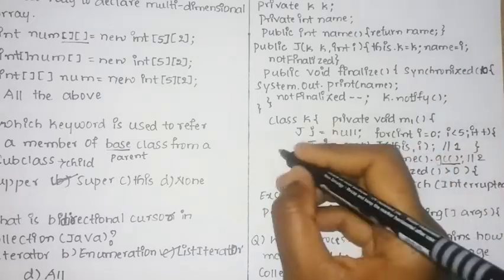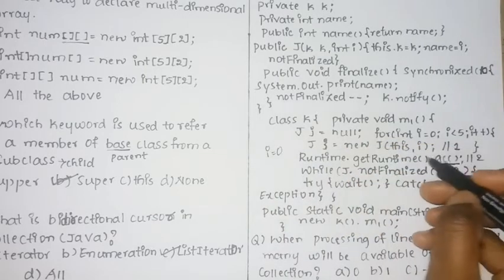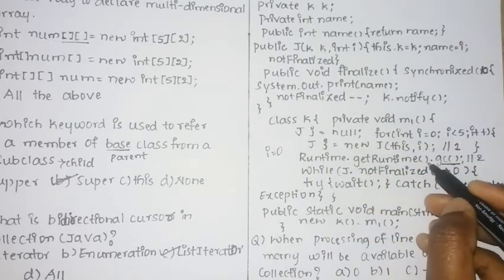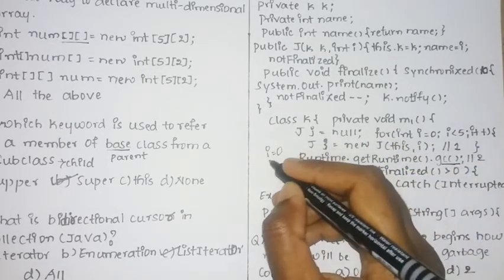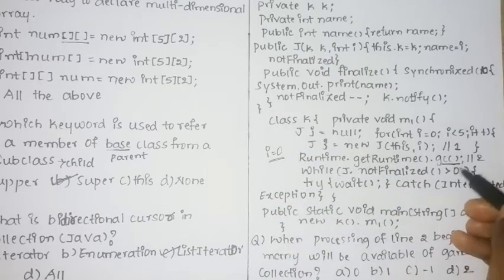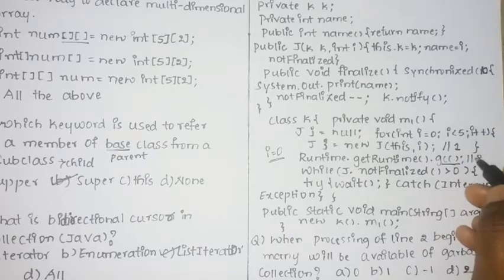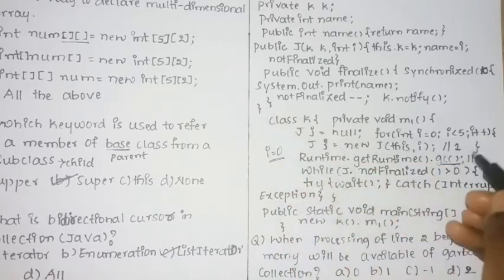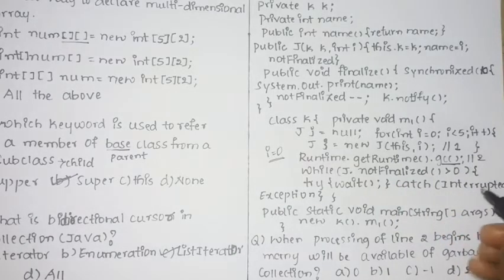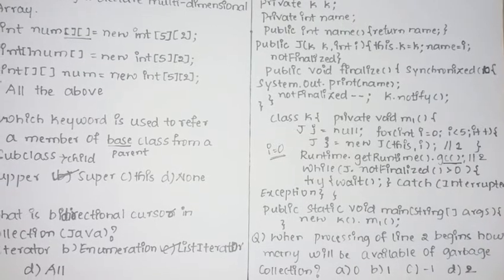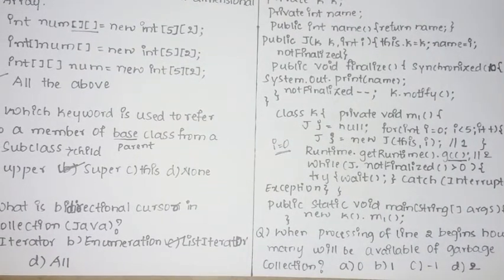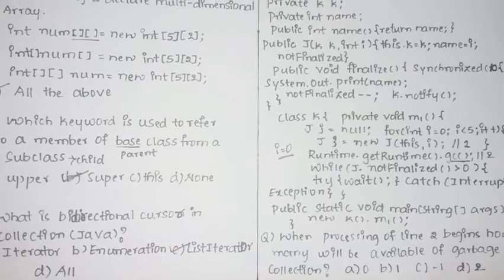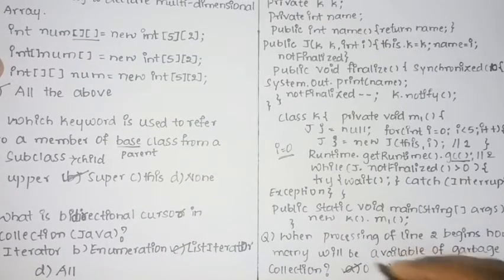Initially i is equal to 0. So at line number 2, the initial starting i is 0 and there are 0 elements. So you can say 0 are available for garbage collection because there are no elements for garbage collection. So you can say option A, that is 0, is the correct answer for this code.